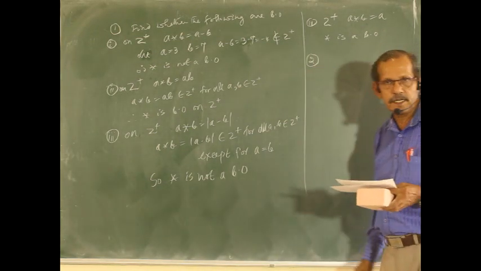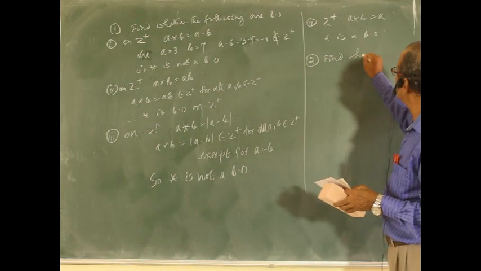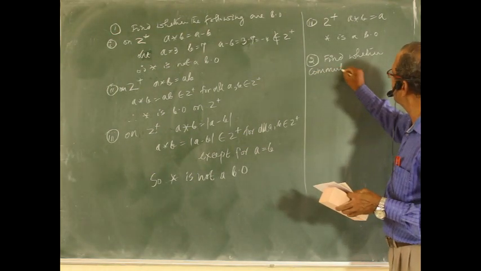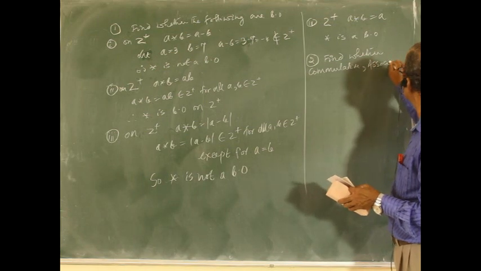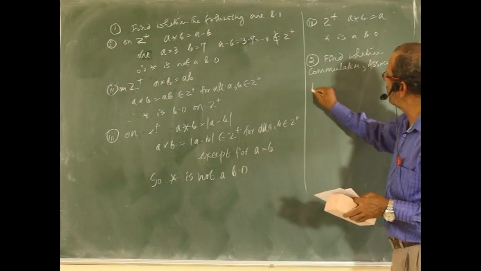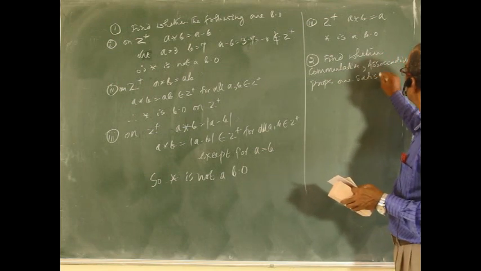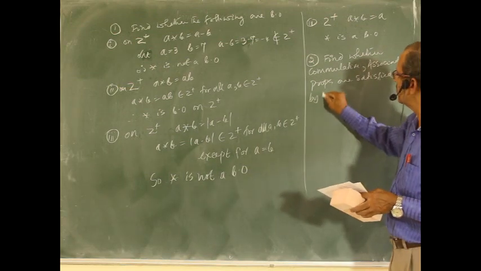Second problem is find whether the commutative and associative properties are satisfied by the following.